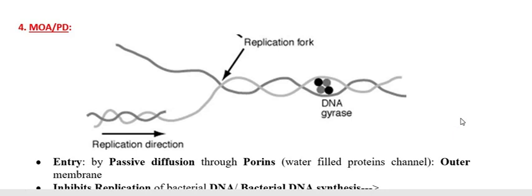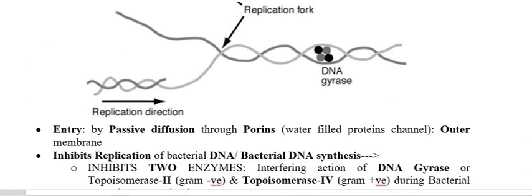About the mechanism of action of this drug, the drug is going to enter first in the cytoplasm. So here we are going to discuss how the drug is going to enter the cytoplasm.